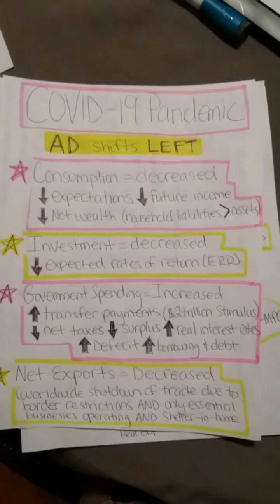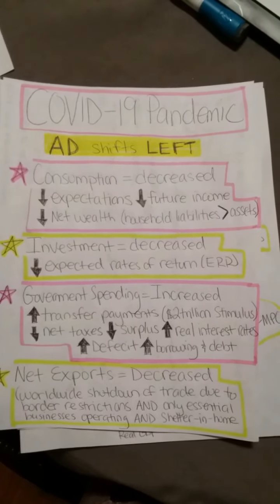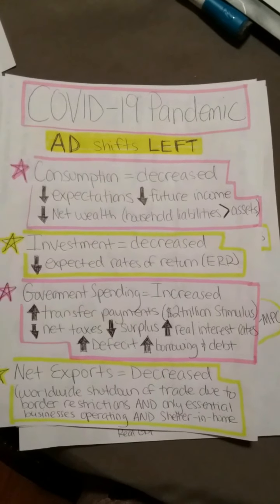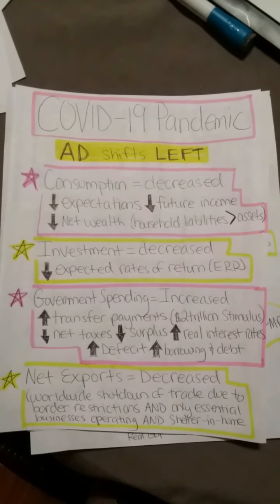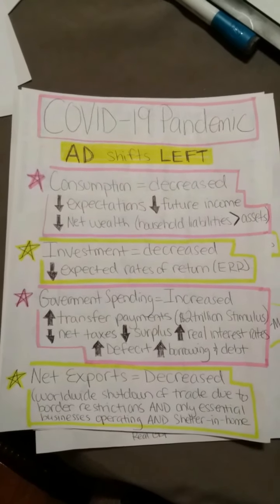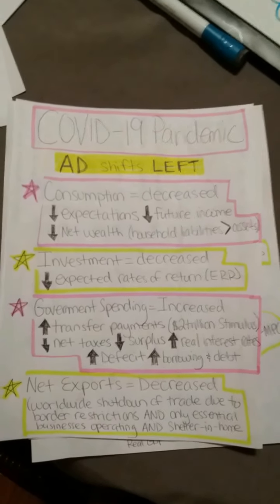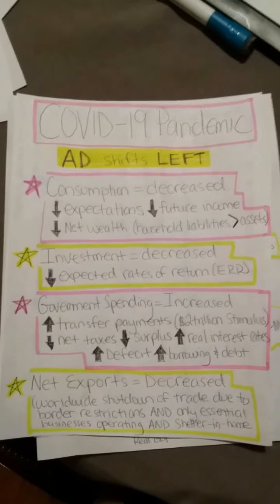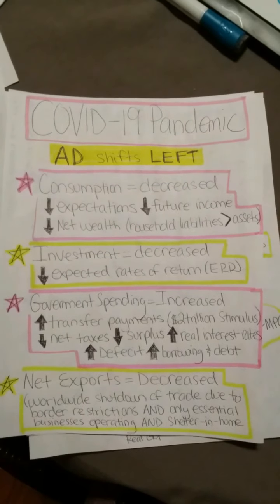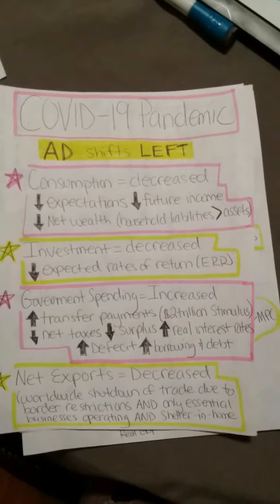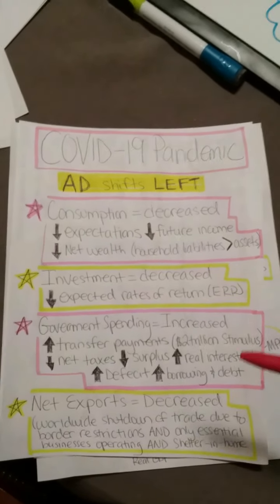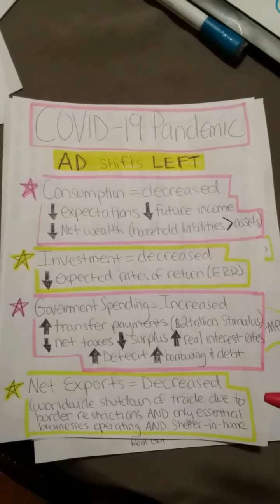Consumption has decreased. Expectations are low, future income is low, net wealth is very low, and household liabilities are greater than assets for many people at this time. Investment has decreased. Expected rates of return have decreased due to the stock market crashing. Government spending has increased because of transfer payments in the form of a $2 trillion stimulus. But net taxes are decreasing, our surplus is decreasing, real interest rates will go up, and so will our deficit, borrowing, and debt. Additionally, net exports decreased due to the worldwide shutdown of trade due to border restrictions and only essential businesses operating.